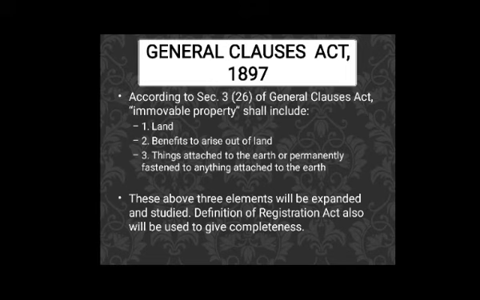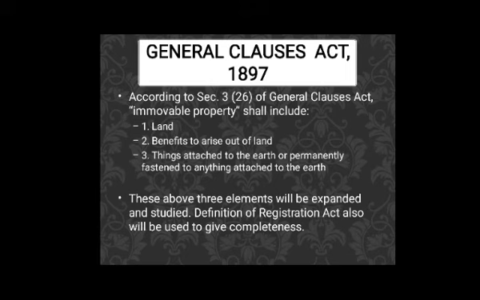Now, section 3, clause 26 of the General Clauses Act defines immovable property as that which shall include land, benefits to arise out of land, and things attached to the earth or permanently fastened to anything attached to the earth. So this is a positive definition. It does not say what should not be included; rather it says what should be included.